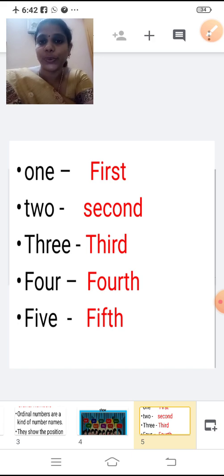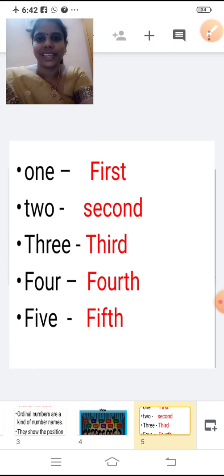Then 2. 1, 2, 3, 4, 5 are cardinal numbers. And these we are going to write as ordinal numbers. So 2, we'll say in ordinal number as second. I'll say the spelling. You repeat after me, children. S E C O N D. Second. S E C O N D.